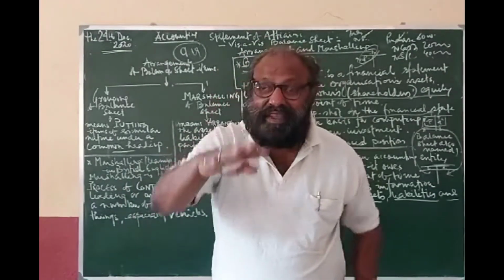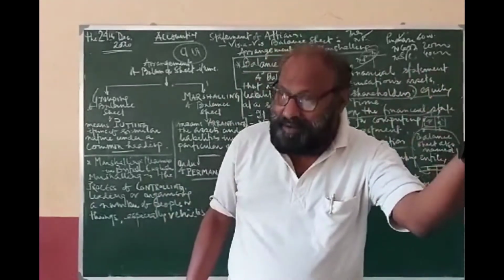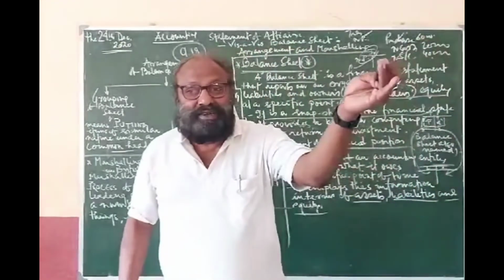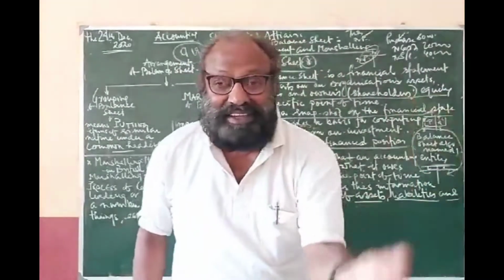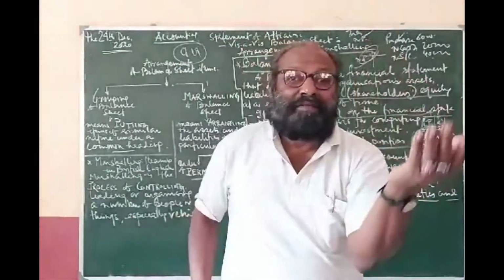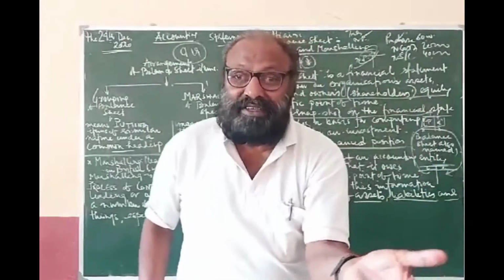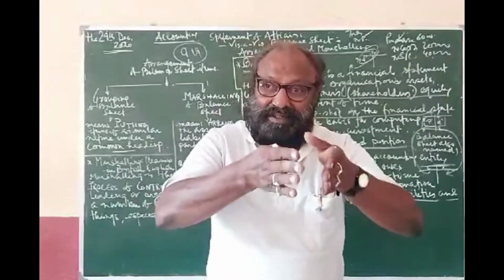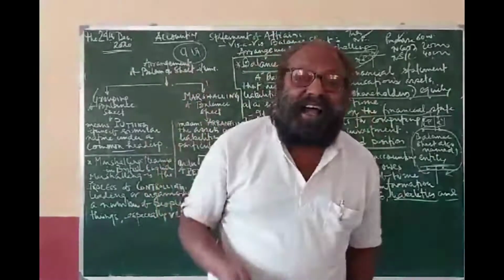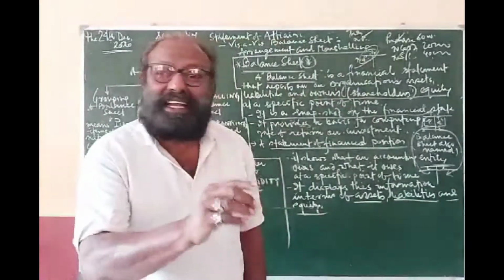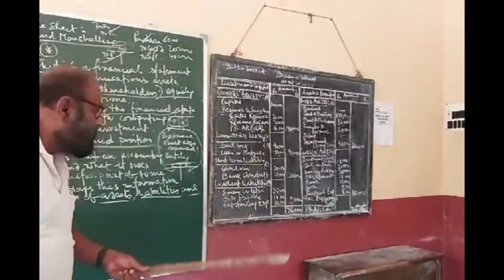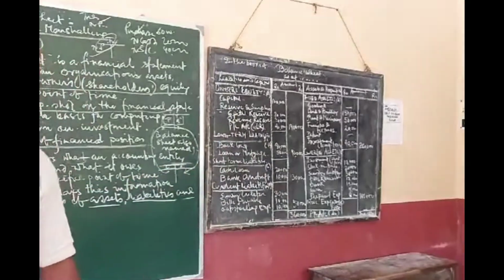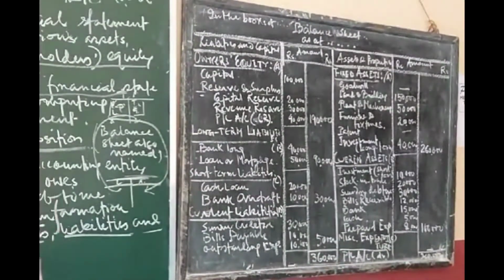These are the items. On the liability side, there are capital, profit and loss account, outsiders' loans, long-term loan, short-term loan, bank loan, sundry creditors, bills payable, outstanding liabilities. So these are the items. Now these items should not be presented haphazardly. You can write capital, then creditors, then outstanding liabilities, then loan, but that is not a good thing.